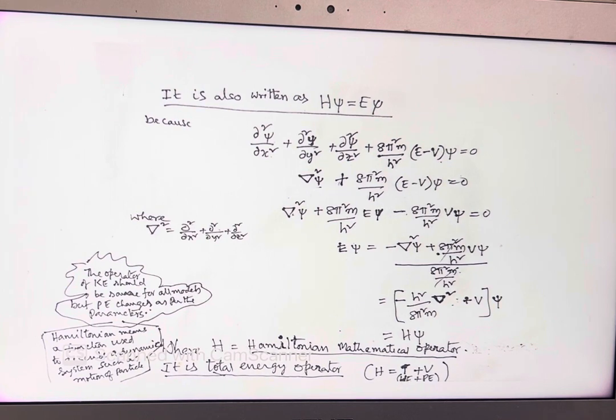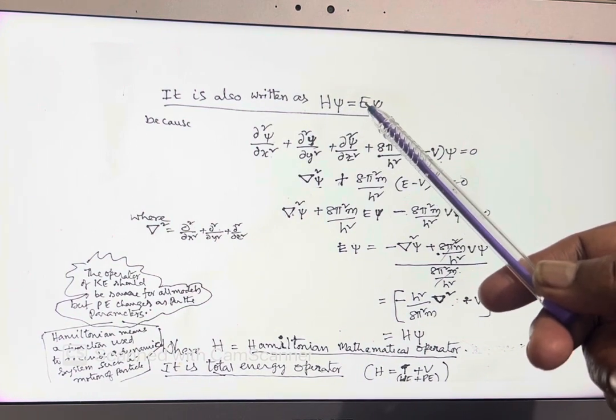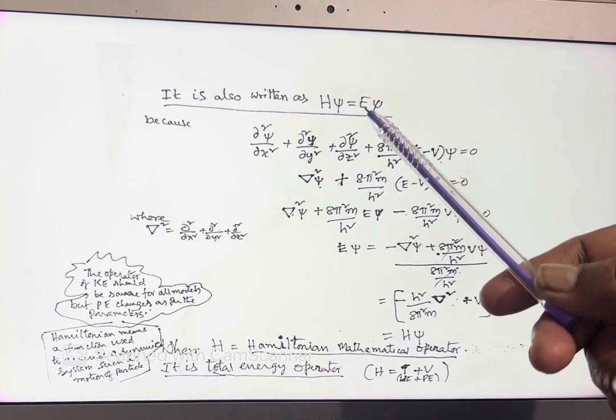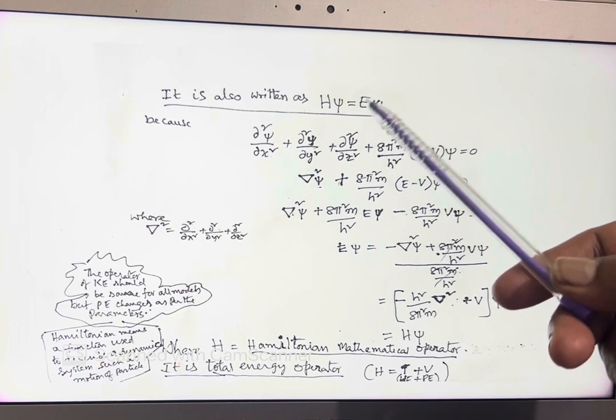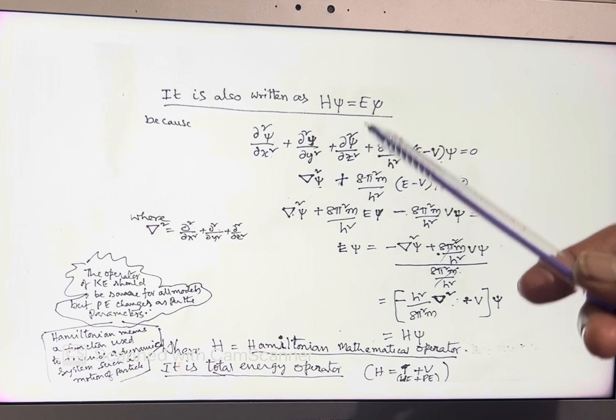So, it is also written as H psi is equal to E psi. H is the Hamiltonian operator, H into psi is equal to E into psi, where E is the total energy of the particle. So, how can we derive this from the Schrödinger's wave equation?